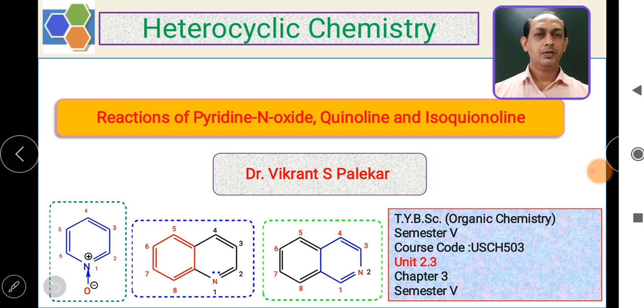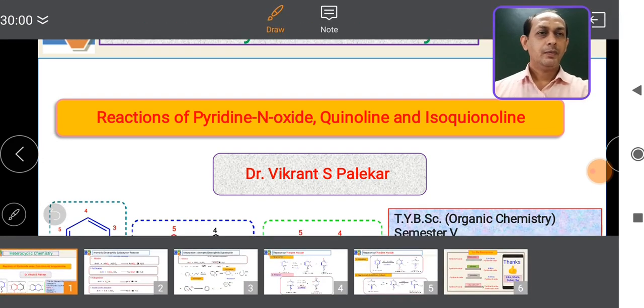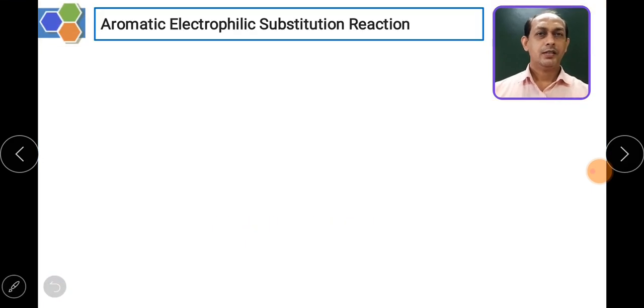In earlier videos, we have seen the reactivity given by these heterocycles, and based upon that, which are the favorable sites for electrophilic substitution reaction and nucleophilic substitution reactions we have seen. Now, in this particular part, we are going to see the reactions. That is, first reaction is aromatic electrophilic substitution reaction.